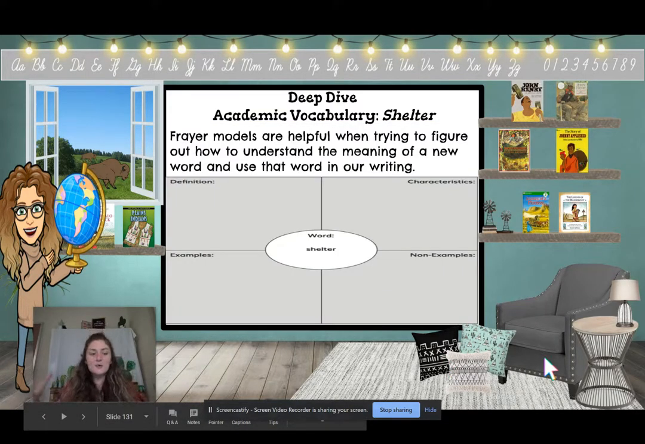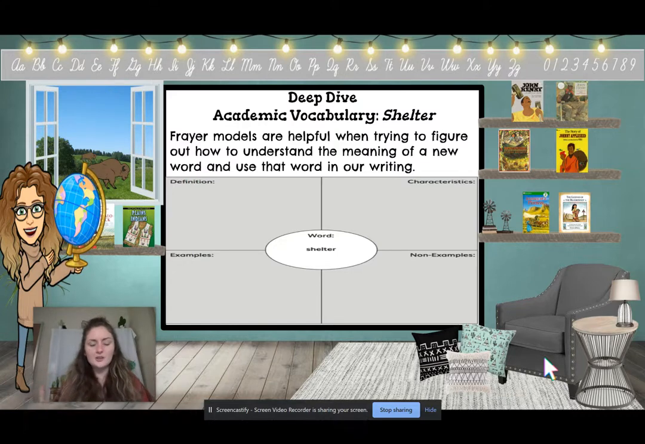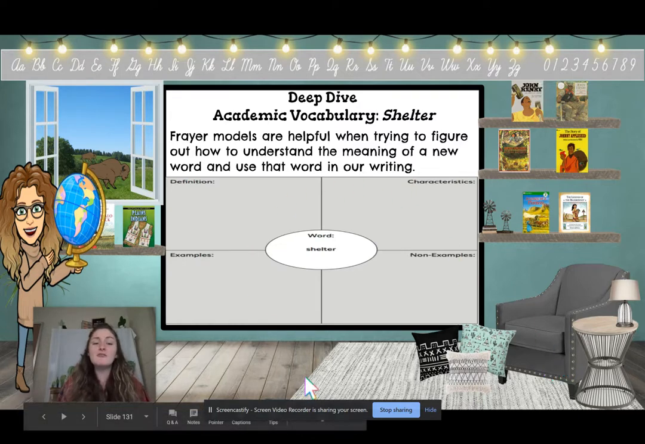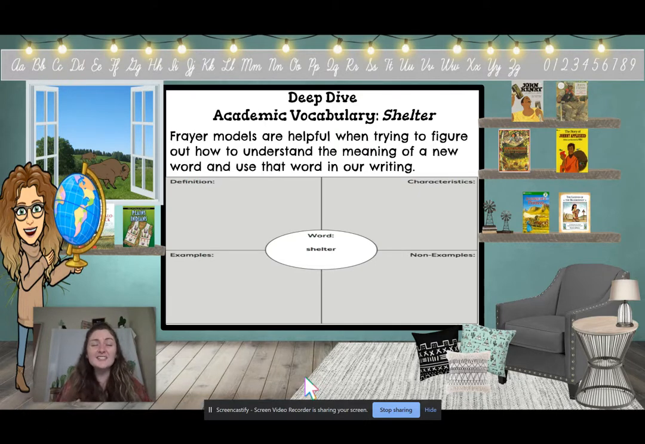All right. So when we are exploring a new vocabulary word, or when we are exploring words that we don't know the meaning of, we can use something called a Frayer model. Say Frayer for me. Frayer models are helpful tools when trying to figure out how to understand the meaning of a new word and then how to use that word in our writing.